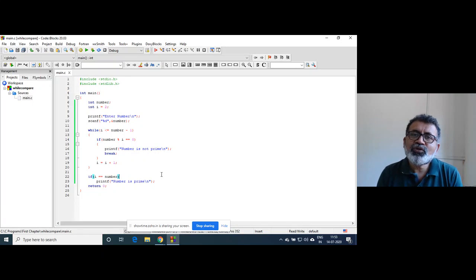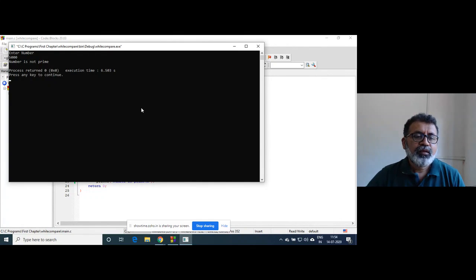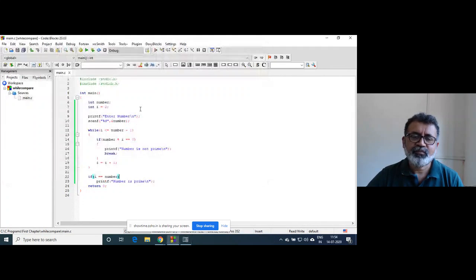Now, the crux of the story is the importance of the break statement here. If you enter, suppose, 5,000, we know that 5,000 is not prime because it is divisible by 2.